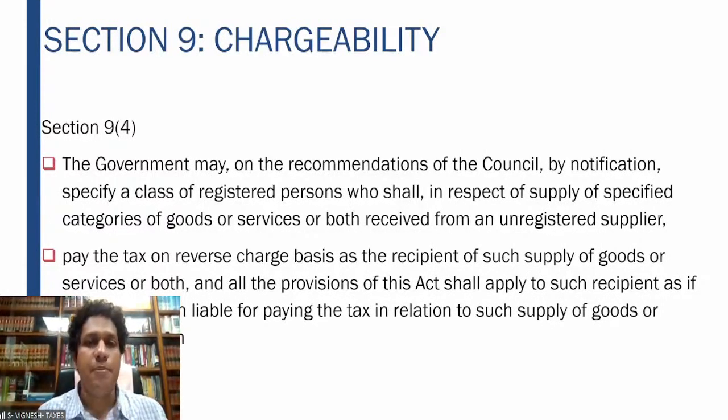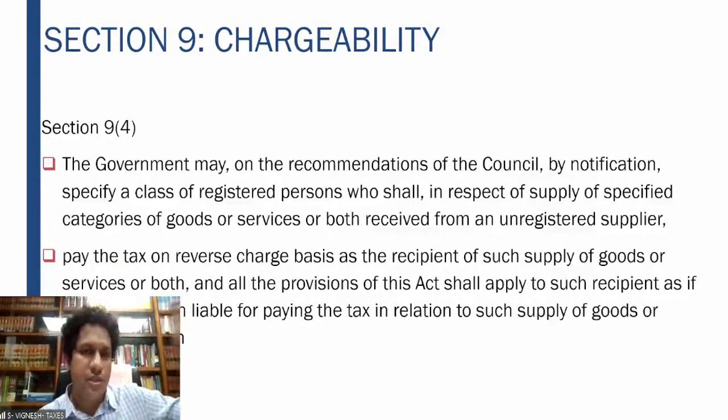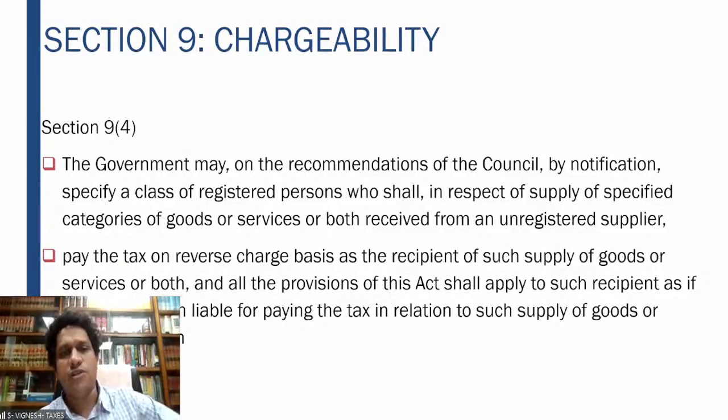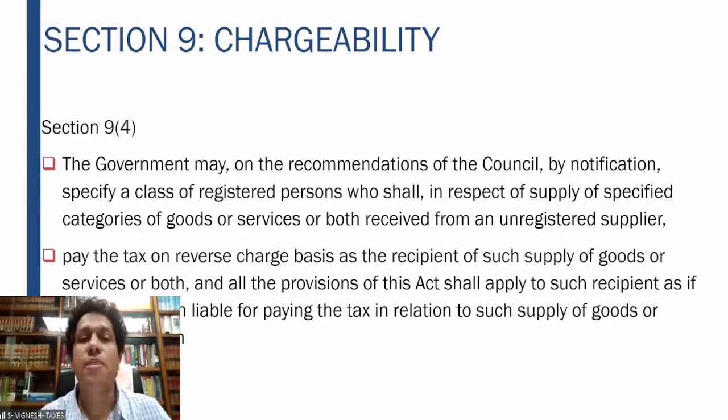Right? To recap again, 9 subsection 3, very simple. It specifies the list of goods or services by way of a notification. In that notification, it says on all these goods or services, the GST is applicable on the reverse charge mechanism.